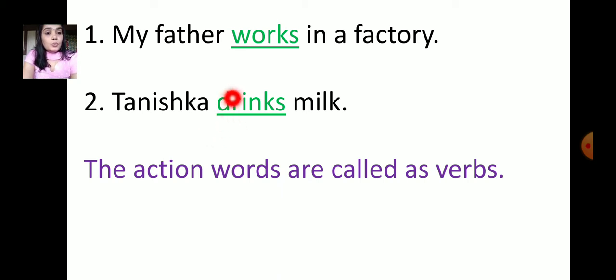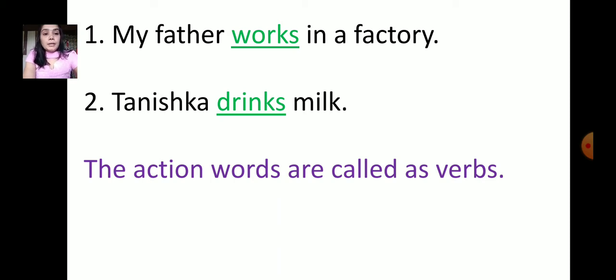So without the verb: Tanishka milk, my father in a factory. Is there any meaning in that sentence? No. Without the verb, there is no meaning in the sentence. So a verb is the most important word in a sentence.